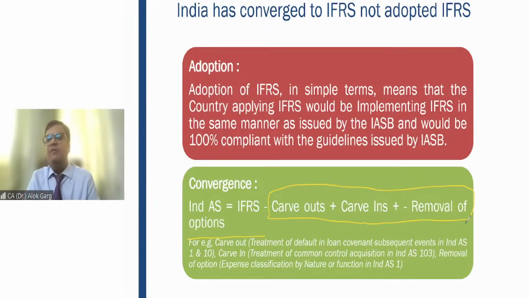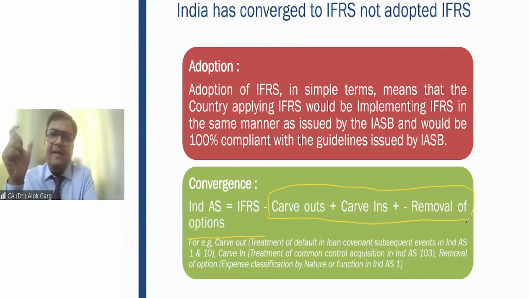And friends, let me tell you, a few of you are thinking that, sir, if we have to move to IFRS, then why have we made some changes? Friends, first of all, I am not talking about entire changes in IFRS. I am talking about only small changes, 0.3%. 99.7% is cut, copy, paste of IFRS.